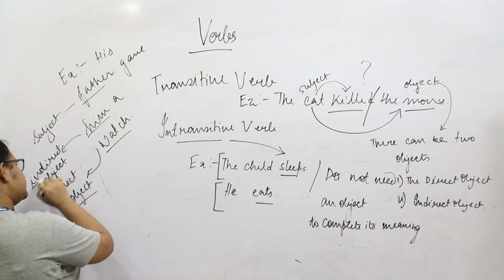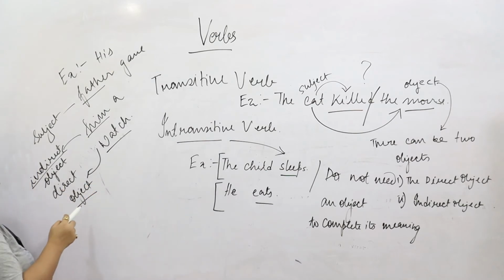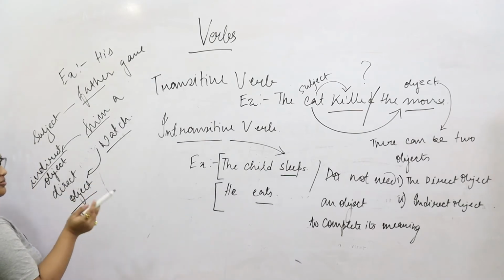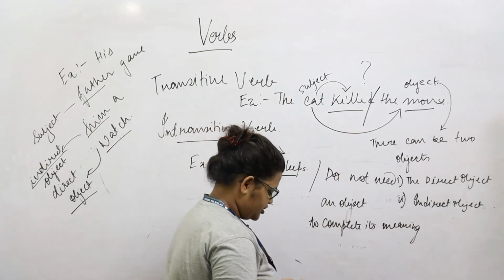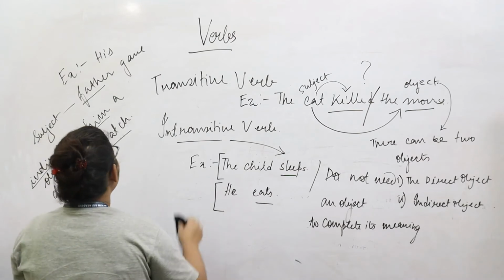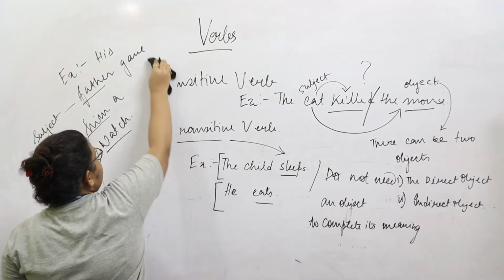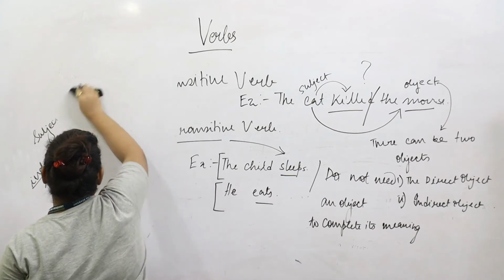Hence, in certain sentences, we might have two objects, one direct and the other indirect. But in certain cases, it might just work with one object. There can also be words which can be used as both transitives as well as intransitives.